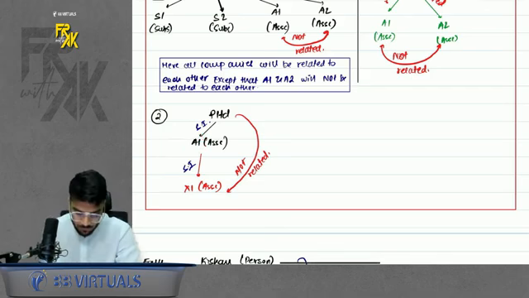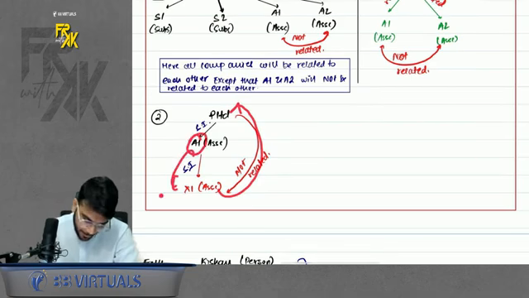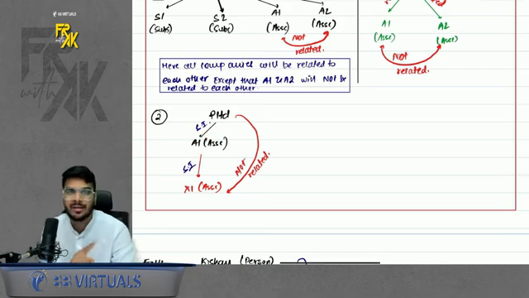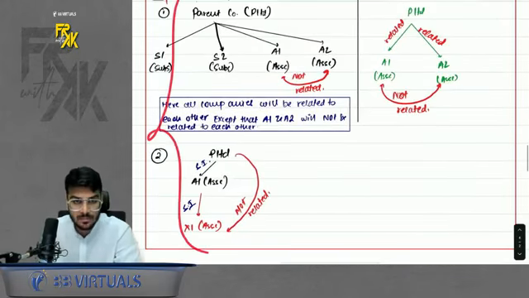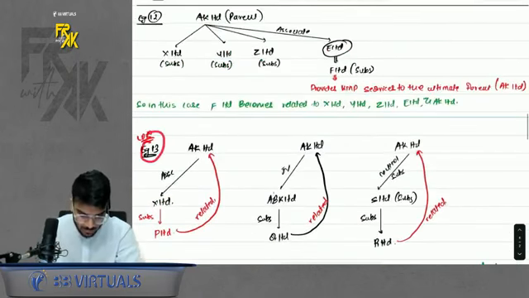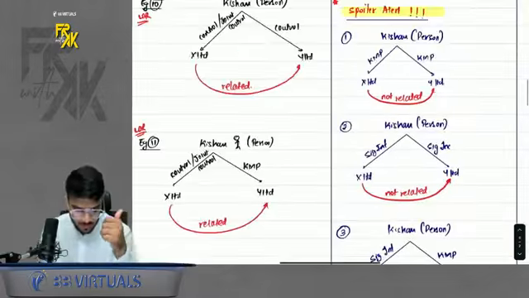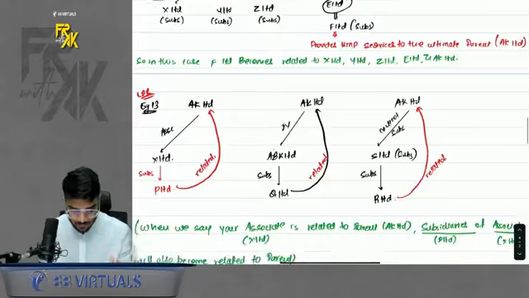An associate's associate won't be related to the parent. See, if A1 had a subsidiary, then it was related to the parent. But if your associate has one associate, it is not related. Do remember this part. Spoiler. Important to remember this much. This and example number 13 also remember. So example number 10, 11 the spoiler. Example number 13 and the spoiler.